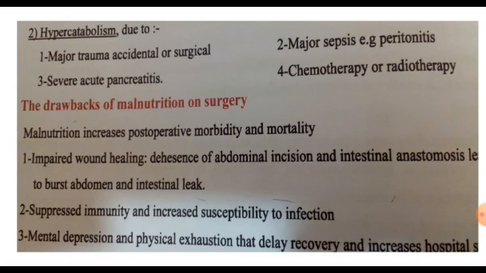Severe pancreatitis is one of the most common inflammations leading to a massive or severe inflammatory response. In the cases of chemotherapy and radiotherapy, there is destruction of the cells and destruction of the proteins. So hypercatabolism occurs in the surgical patient due to increase in inflammatory response, like in trauma or sepsis or severe inflammations like acute pancreatitis, or maybe due to drugs like chemotherapy or radiotherapy. So the malnutrition in the surgical patient has two causes: starvation and hypercatabolism.